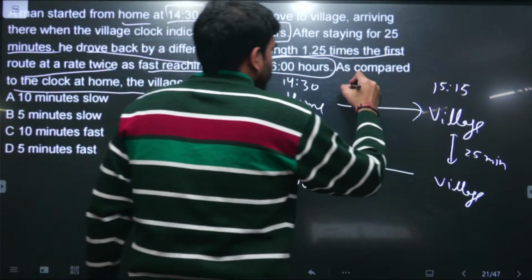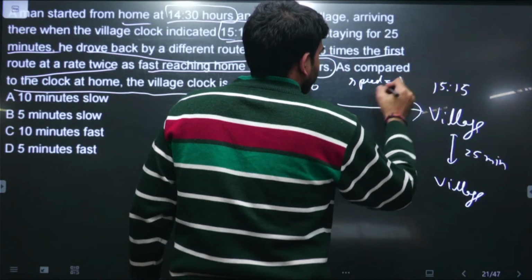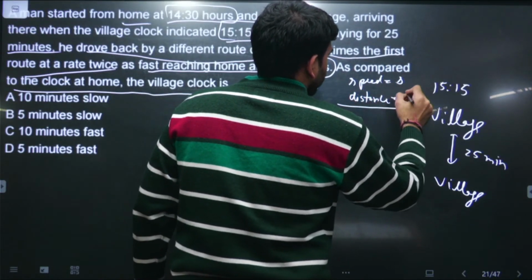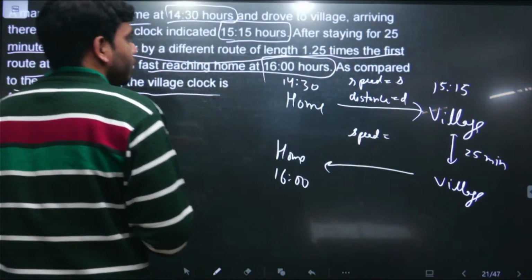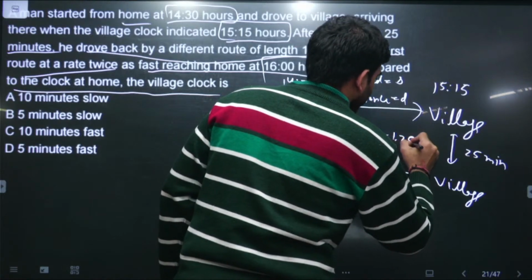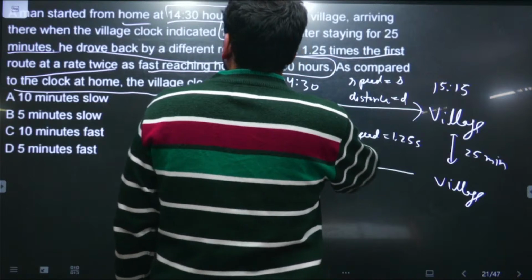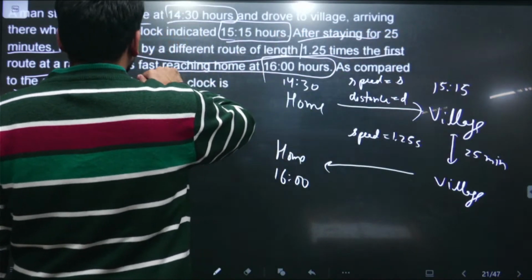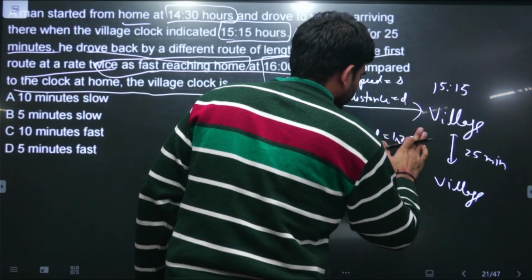And let us imagine the speed here is s and distance is d, and in the return, the speed is 1.25 s. The given is that 1.25 times the first route and twice as fast, sorry, so the speed is double.